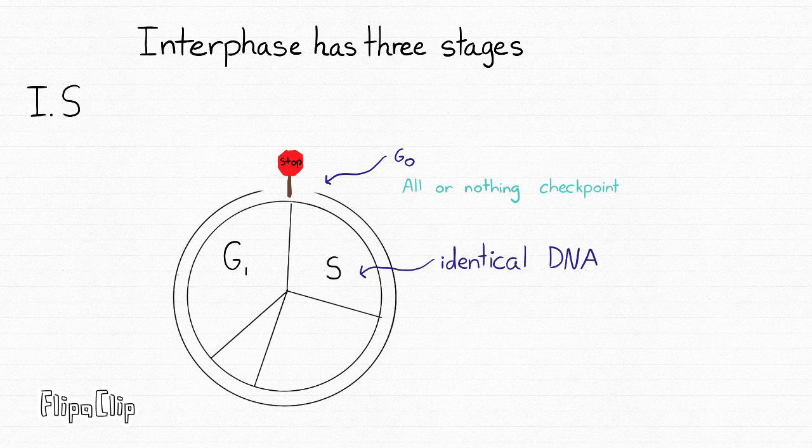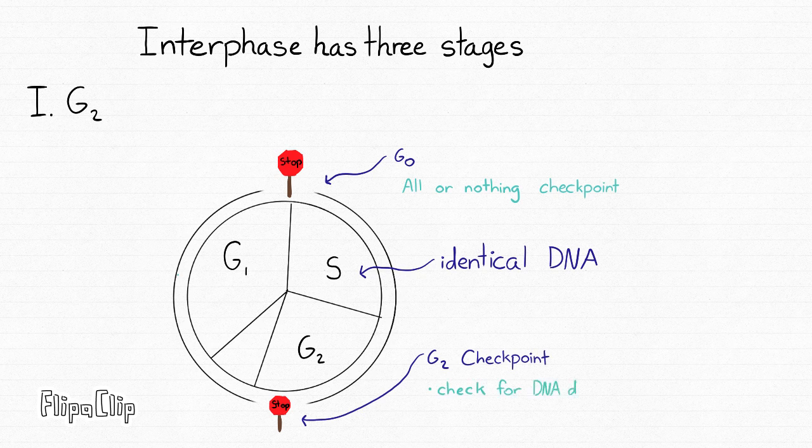The next phase is S phase. In S phase, DNA synthesis occurs, the DNA is copied, and the chromosomal number is 2n2x. After that is G2 phase. In G2 phase, the cell gets ready to divide, makes protein, stores food, replicates organelles, and the chromosomal number is 2n2x.